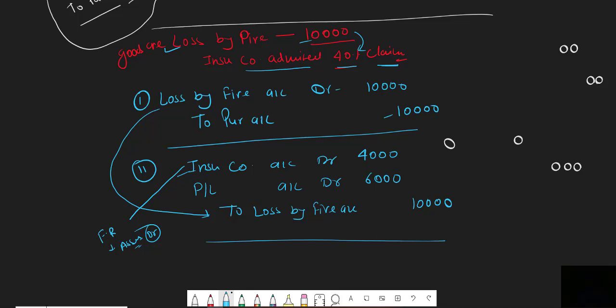And after that, to loss by fire account 10,000. To loss by fire account debit 10,000, getting my point? We have to close this loss by fire account because the insurance company admitted the claim and we transfer the not admitted amount to the profit and loss.